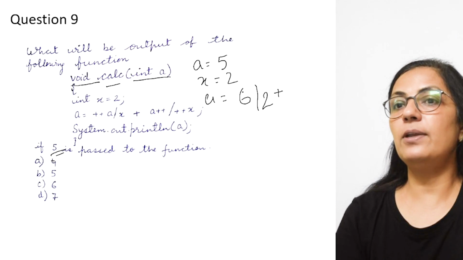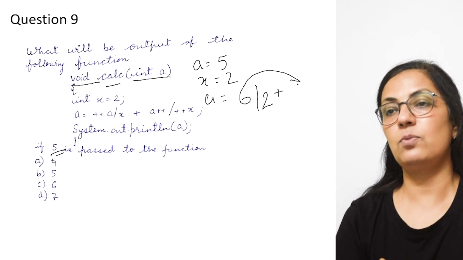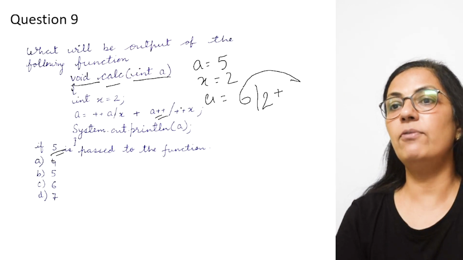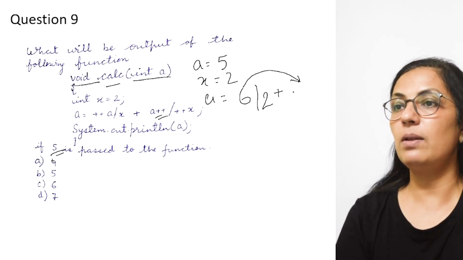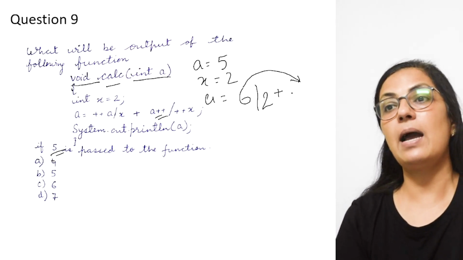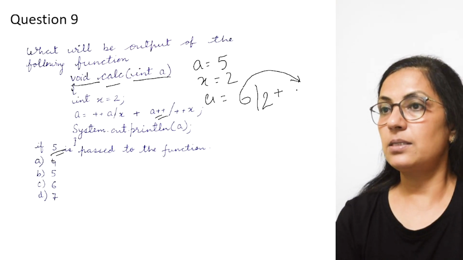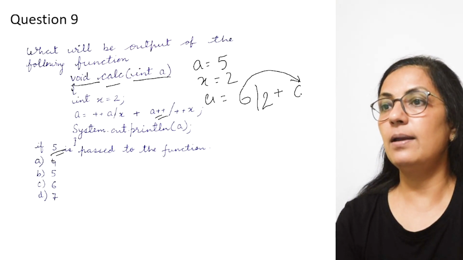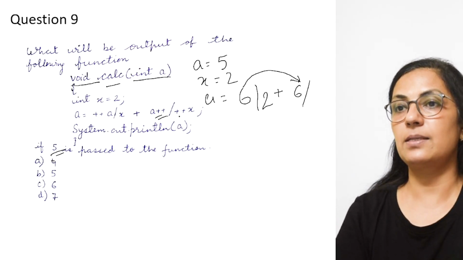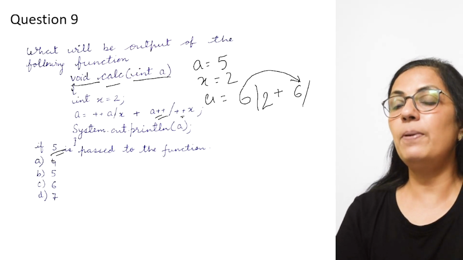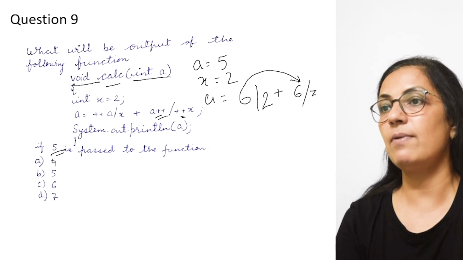Now after it has become 6, it will be given as 6 to the next value. And here we have A plus plus, that means it will use the value it is receiving, and after using that, it will be changed to the next incremented value, but here it will be using 6 only, and plus X. Now here it is pre-increment, which means first it will change the value.